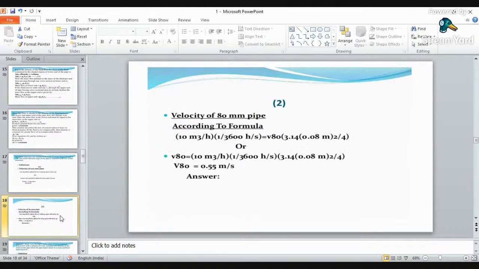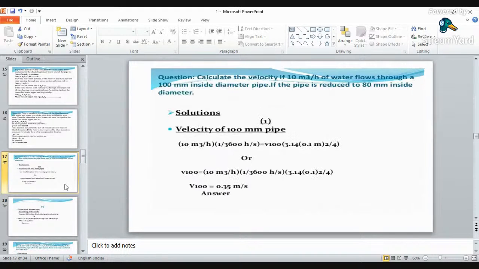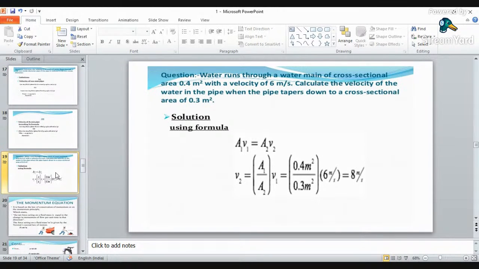And next you have to find out velocity for 80 mm diameter pipe. So again you have to apply the same formula, that is Q is equal to area into velocity. You will get velocity as 0.55 meter per second. Now here the question may vary, as you may be given two pipes with either the same diameter or with different diameters. But one thing you have to keep in your mind, that discharge will be constant, because A1 into V1 must be equal to A2 into V2. Okay, so on this concept, I have shown one more illustrative example.